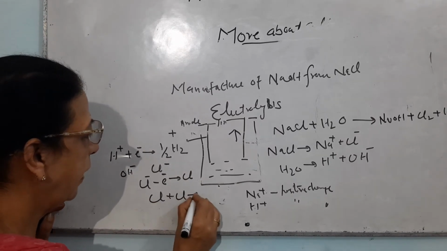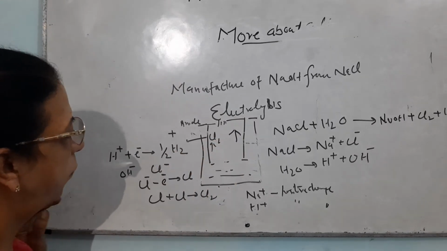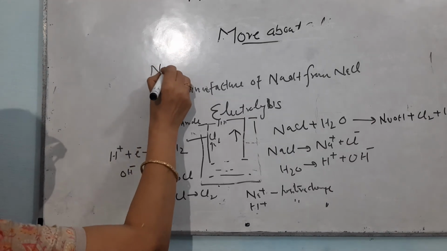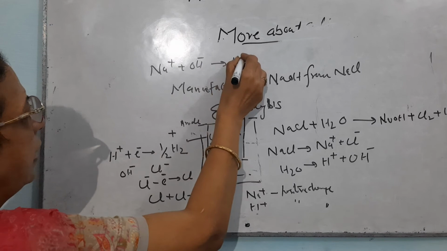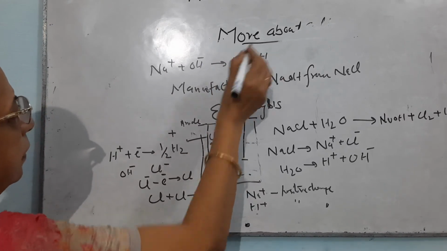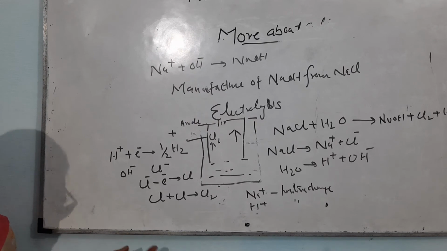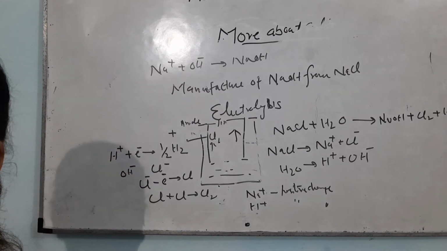These Cl combine to form Cl2 gas, which is released at the anode. Now what is left? Sodium ion and hydroxyl ion. These two combine together to form sodium hydroxide. In this manner, sodium hydroxide is formed.